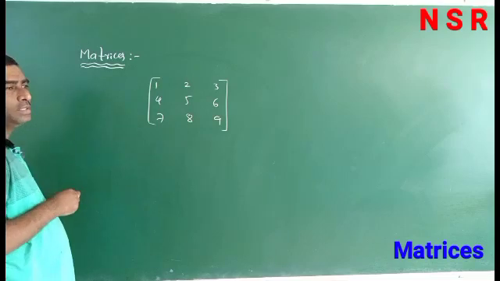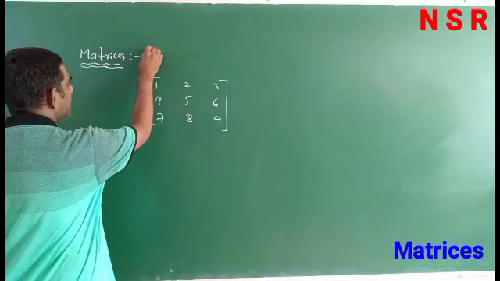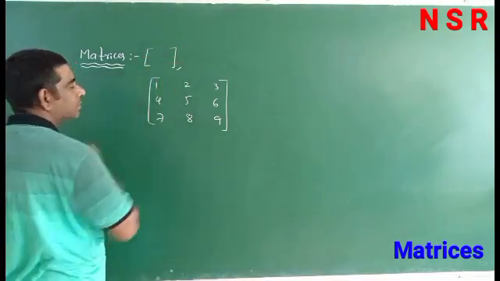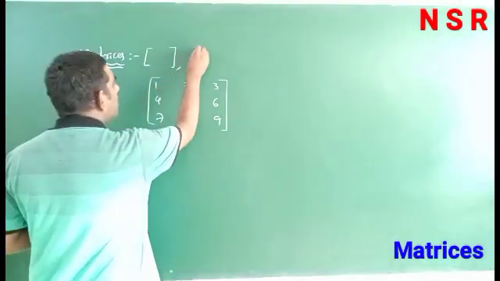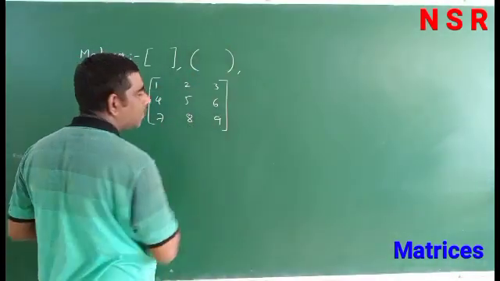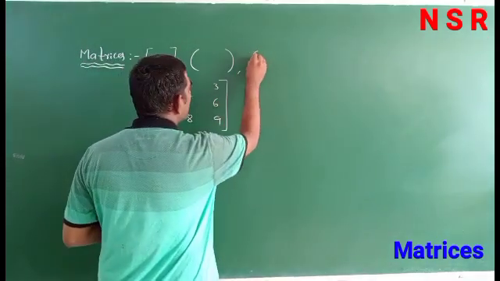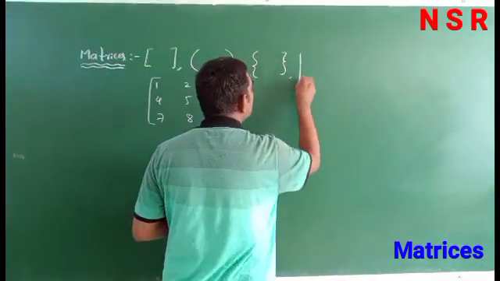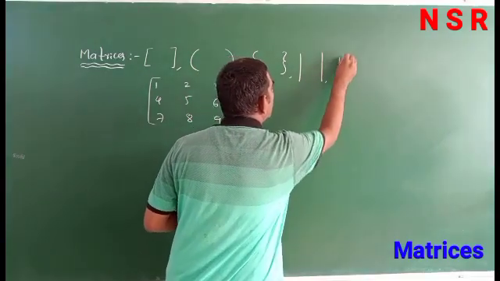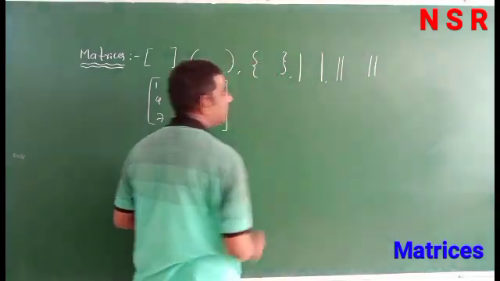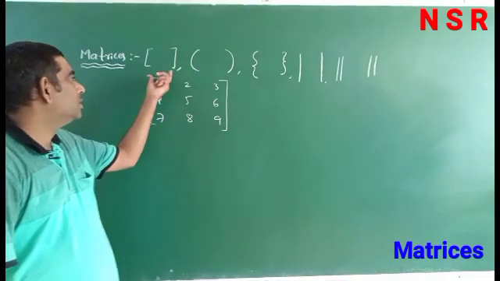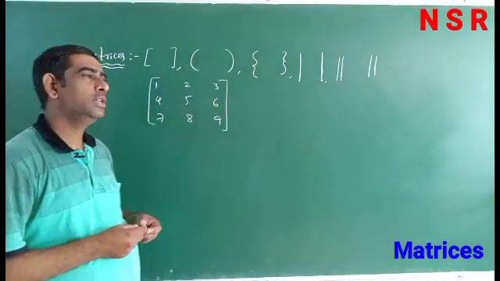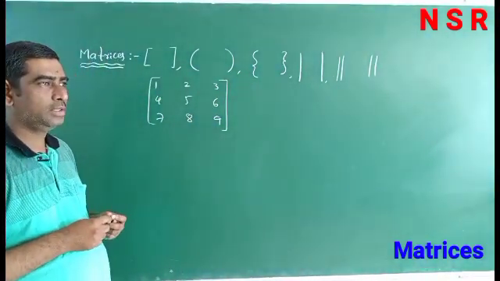These matrices can be denoted with square brackets, parentheses, curly brackets, or single or double vertical bars. These are all used to denote the matrix elements.